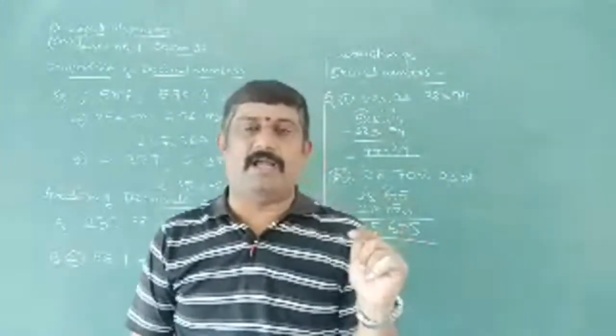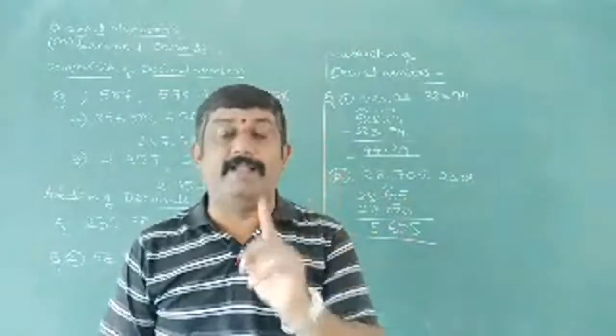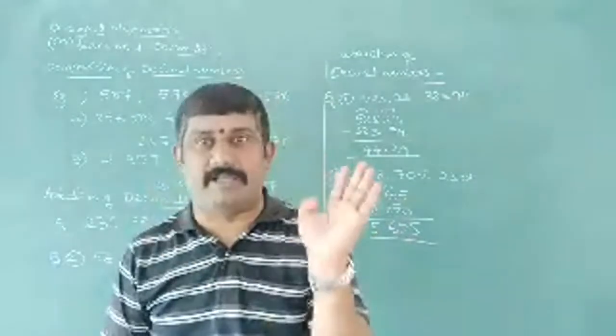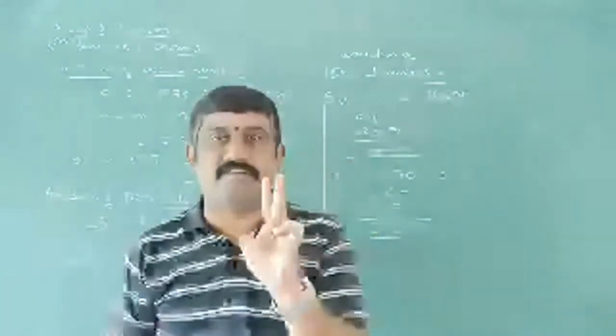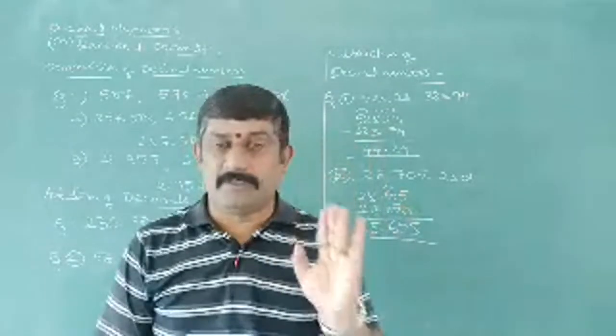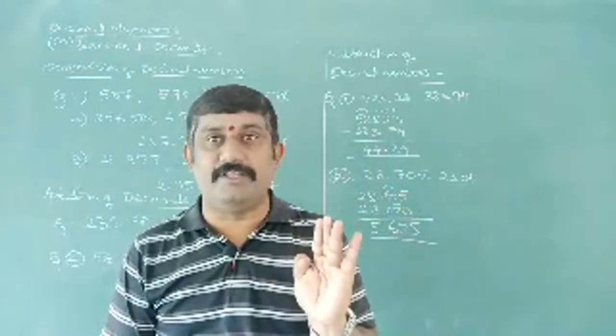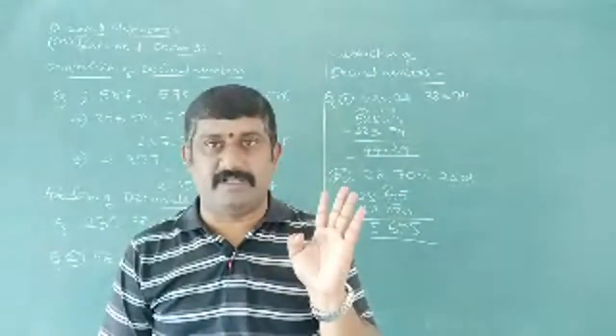1 by 100. In 100 how many zeros do we have? 2 zeros. So we write 0.01. After the decimal, how many digits do you find? 2 digits. 1 by 1000 has 3 zeros. So how do we write it? 0.001. 3 digits we write.